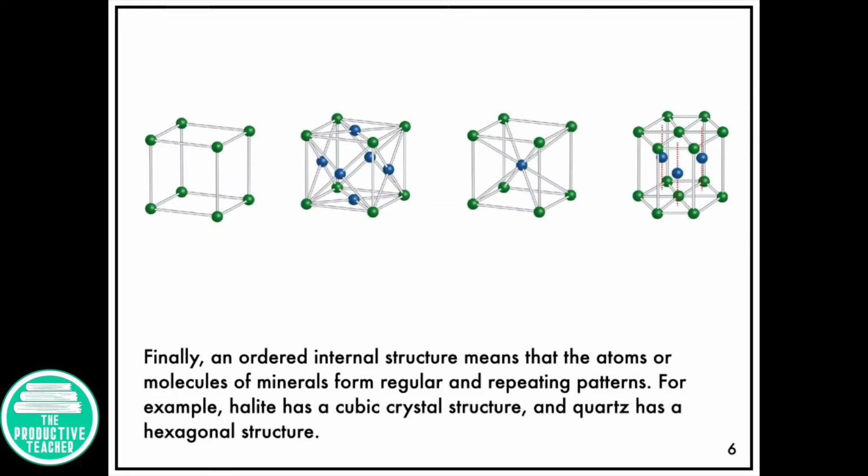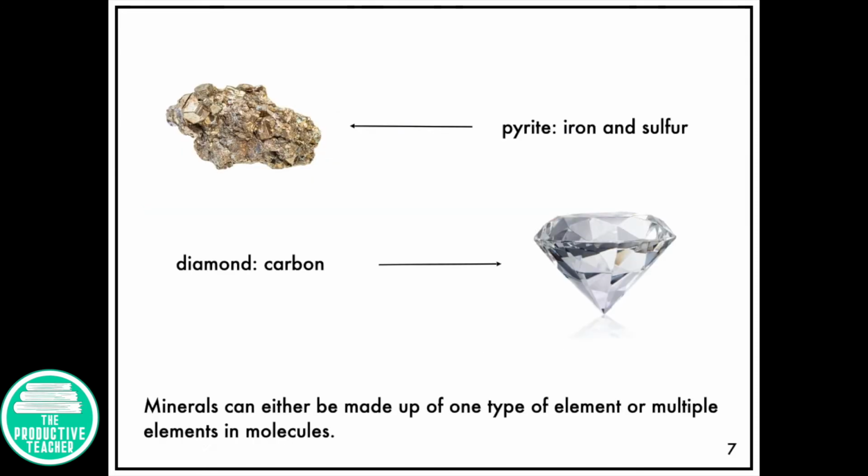Finally, an ordered internal structure means that the atoms or molecules of minerals form regular and repeating patterns. For example, halite has a cubic crystal structure, and quartz has a hexagonal structure.